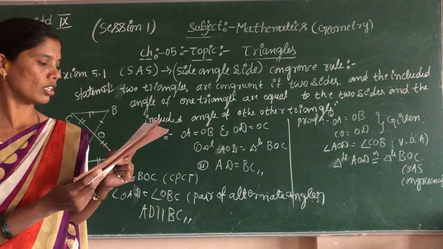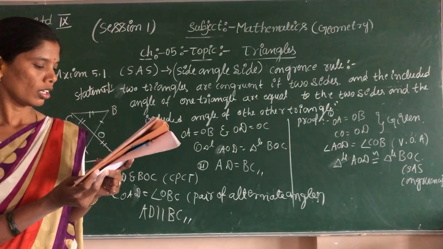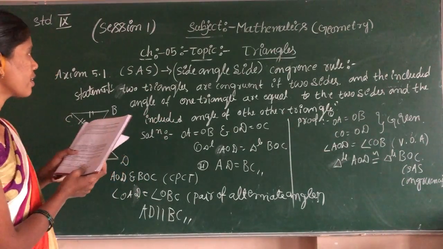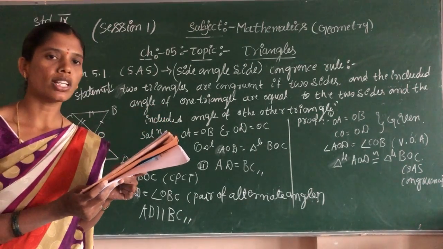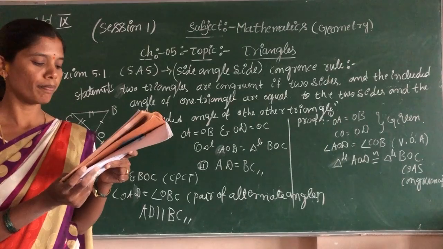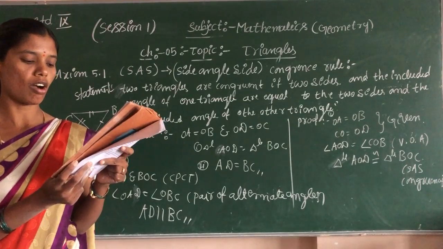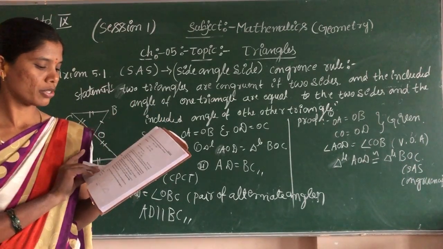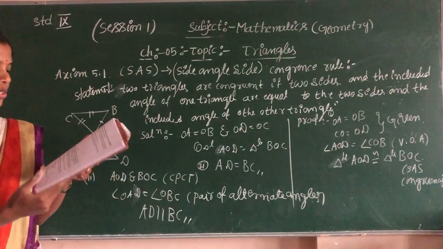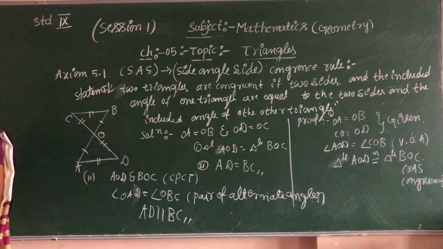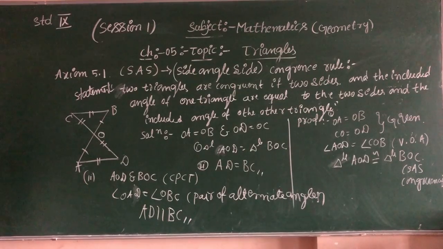Okay, shall we move to the next? I will write the side angle side. There is one theorem here. Theorem 5.1, the congruency rule. You should write that theorem for the congruency rule.